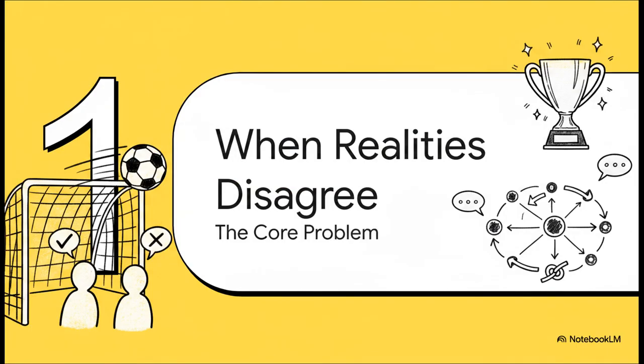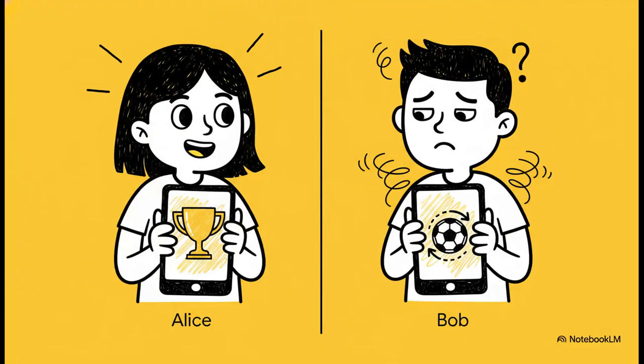Okay, let's just jump right in with a story. It's from the 2014 World Cup final, and honestly, it perfectly sets up the entire problem we're about to unpack. So, picture this. Alice and Bob are watching the final match. Alice hits refresh on her phone, sees the final score, and she starts celebrating. Awesome! But then, a second later, Bob refreshes his phone, and it's still showing the game is live.